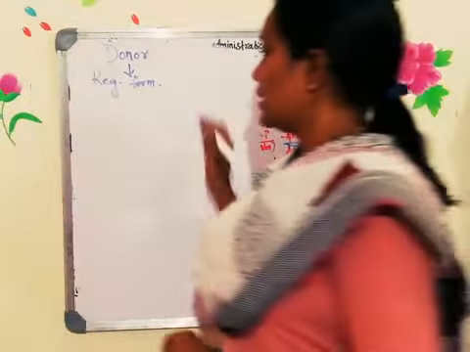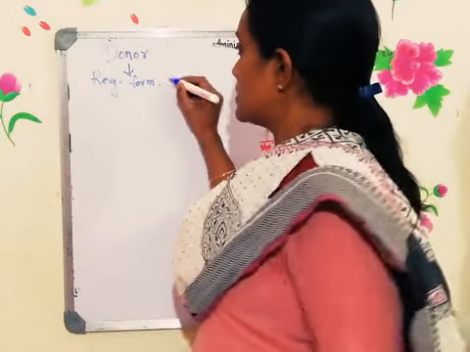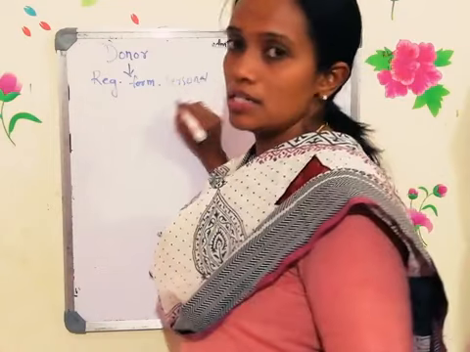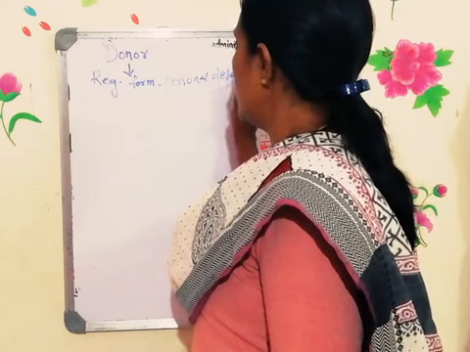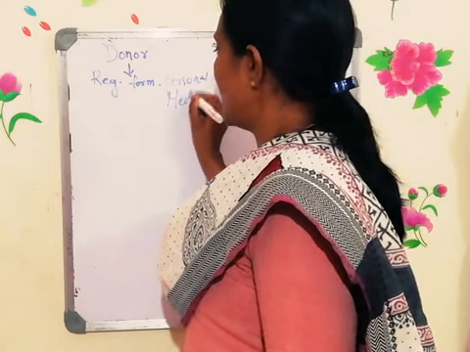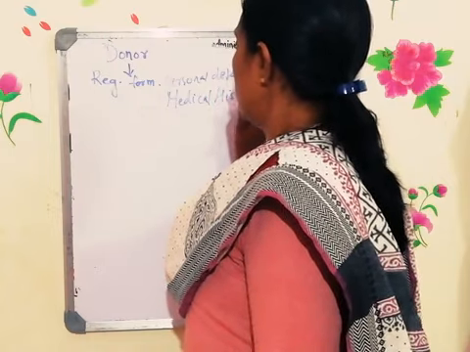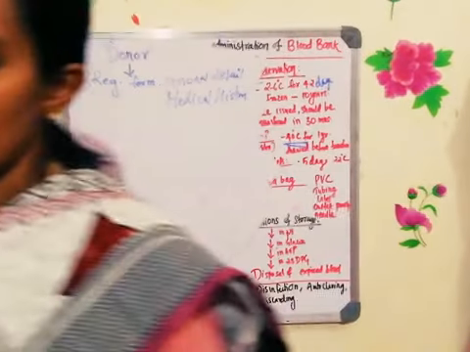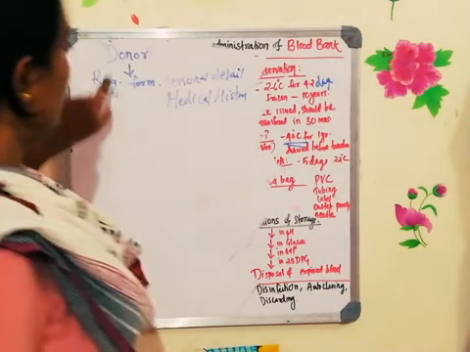In the registration form, you need to write all your personal details. What do you mean by personal details? Your name, your age, weight, all those personal details you need to write. And along with the personal details, you need to give them the medical history. Medical history in the sense of whether you have a current infection, or you have recovered from any pathogenic infection. All those details you need to give. So you have to fill up all those details in the registration form.